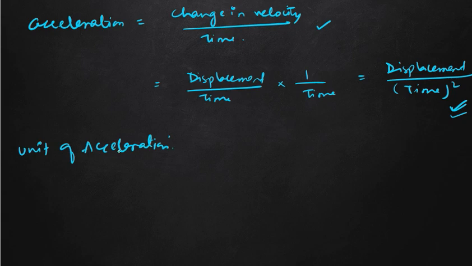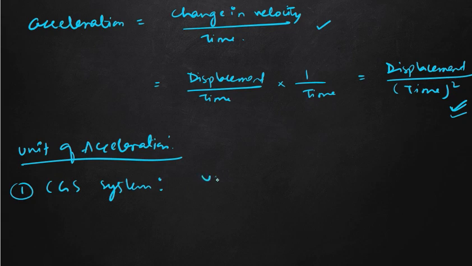So we have to see the unit in both CGS and MKS systems. So units of acceleration. Number one, in CGS system, the unit of acceleration: for the displacement, what is the unit for displacement in CGS system? It is centimeter, and for time it is second. So second squared. So the answer will be centimeter per second squared, or you can write centimeter as power minus 2. Similarly, in SI system,